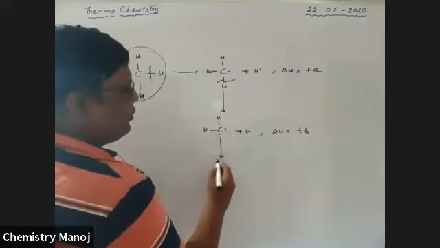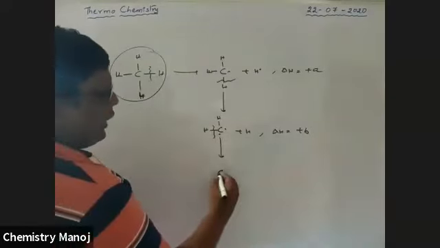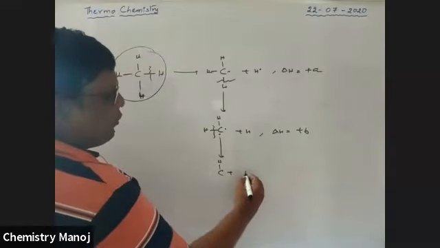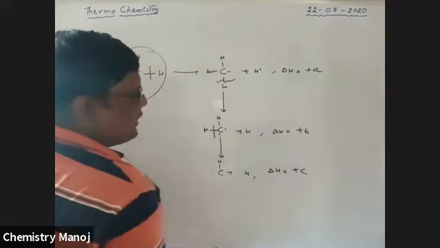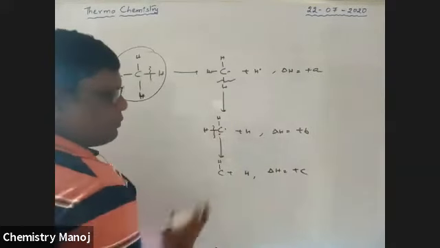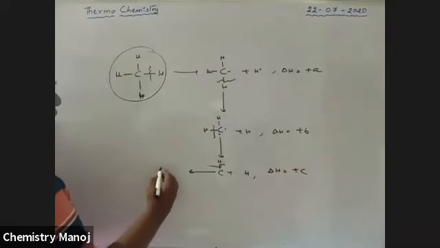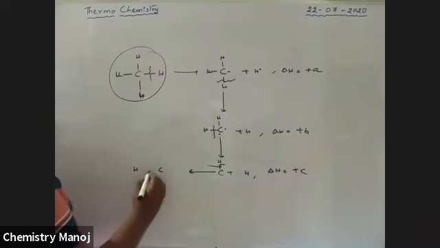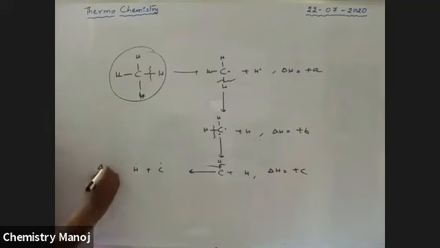Now it is converted into, I am going to break this bond. It is carbon with hydrogen. What hydrogen is coming out? For this, delta H is equal to plus C. This is the required energy for that bond. Now this one is also going to break. Therefore, carbon with carbon plus hydrogen atom. And okay, for this delta H is equal to plus D.